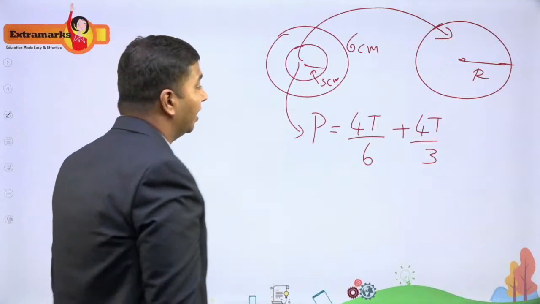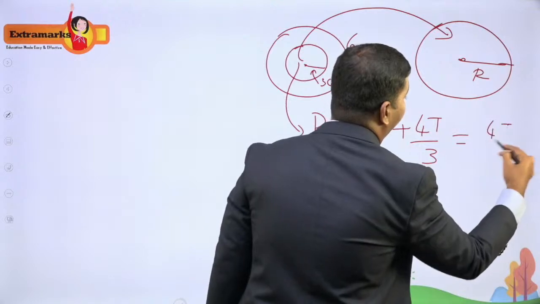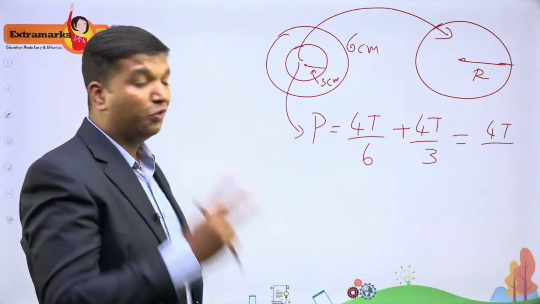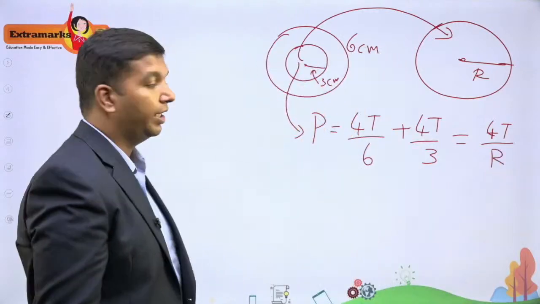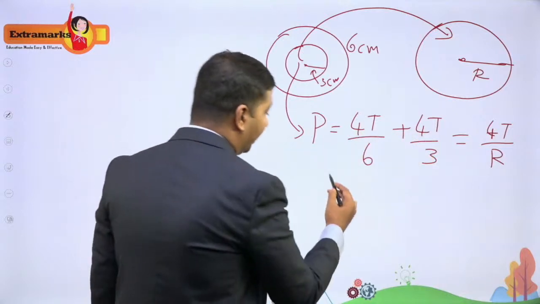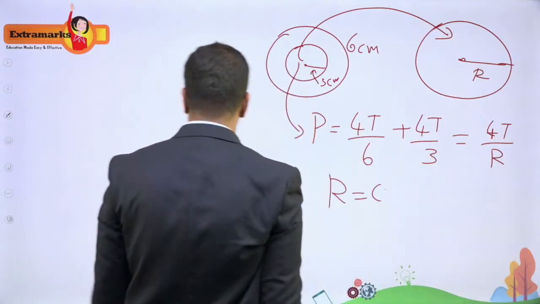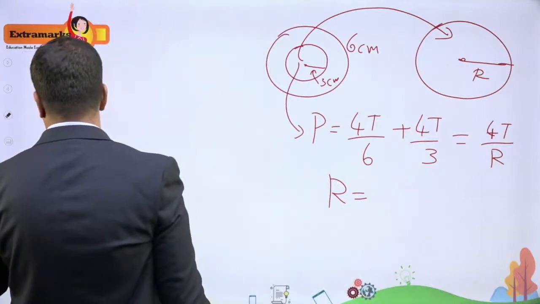So I'll equate this to 4T divided by capital R. Why 4T? Because it is a soap bubble, with 2 free surfaces, hence 4T. You can clearly see that 4T will get cancelled. Now if you take LCM and get the answer, it turns out to be 2 centimeters. So the correct answer is actually 2 centimeters.